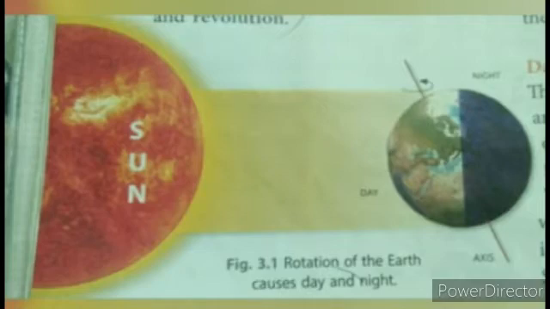The countries which are in the dark have now moved towards the light, and this shows that the earth rotates and all places have day and night but at different times.